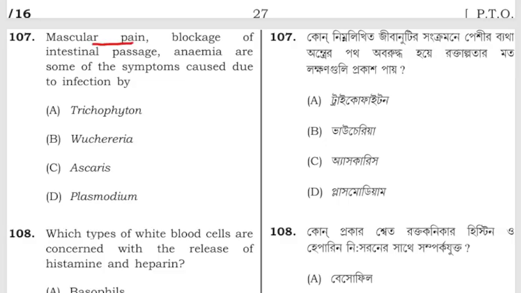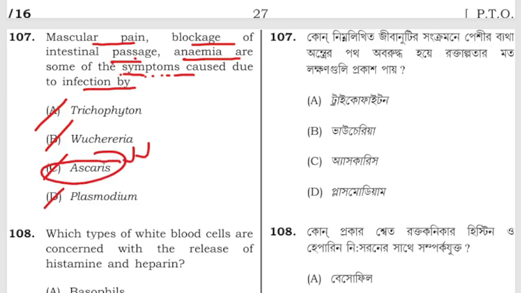Muscular pain, blockage of intestinal passage, anemia are some of the symptoms caused by the infection of Trichophyton, Neisseria, Ascaris, Plasmodium. The correct answer is it is caused by Ascaris.